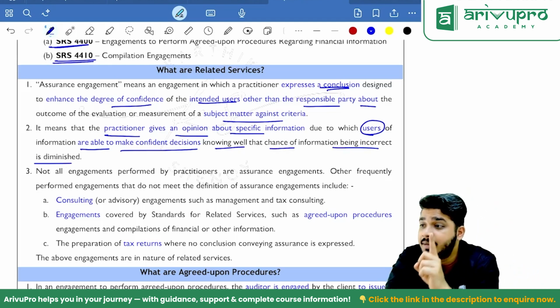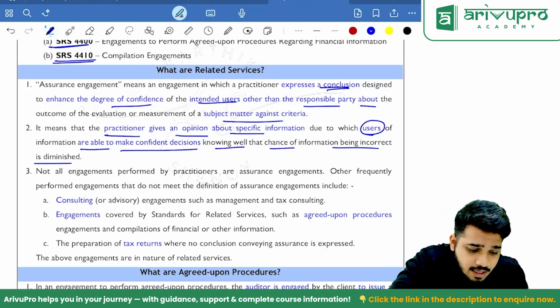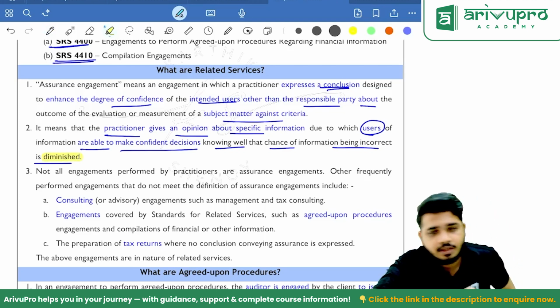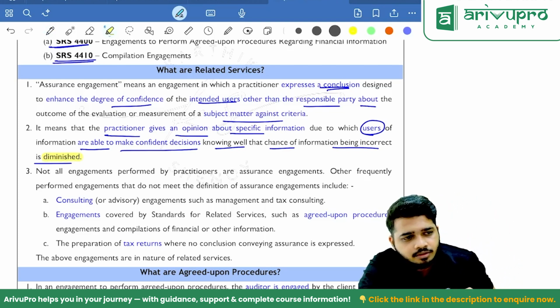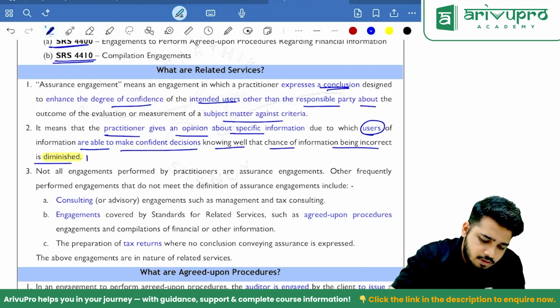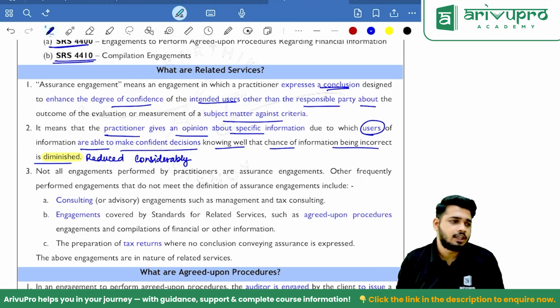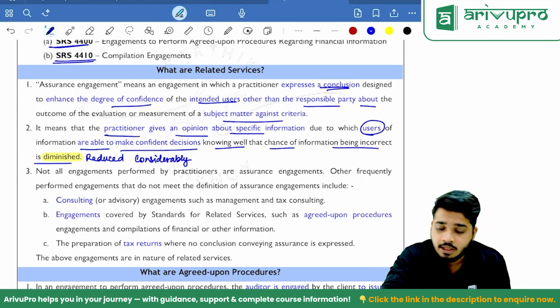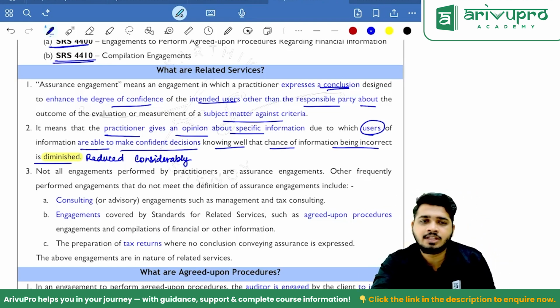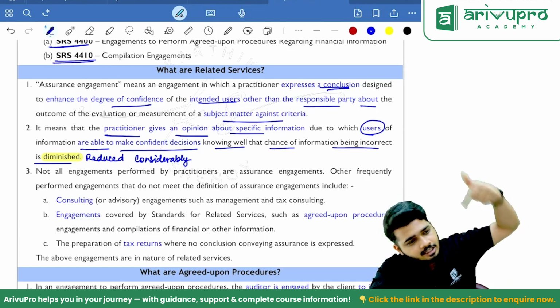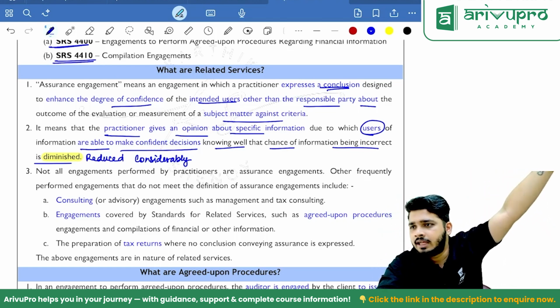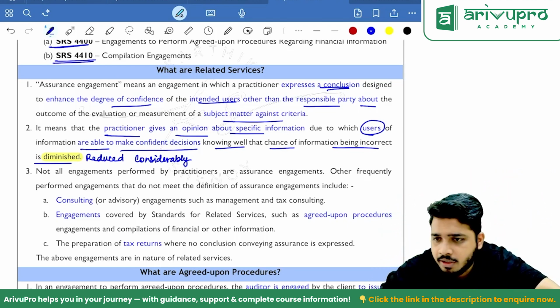They never said eliminated. What do I mean by diminished? Diminished means reduced considerably. So obviously, sir, the chance of information being incorrect is reduced, meaning the chance of information being correct is increased. And that is where the practitioner is important.